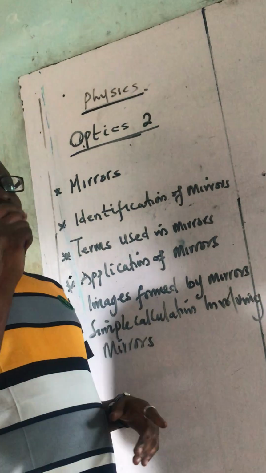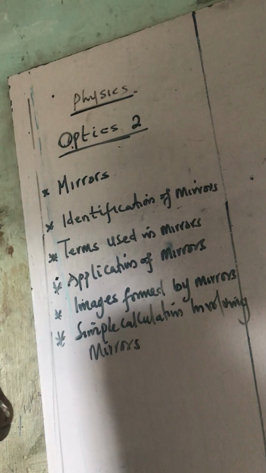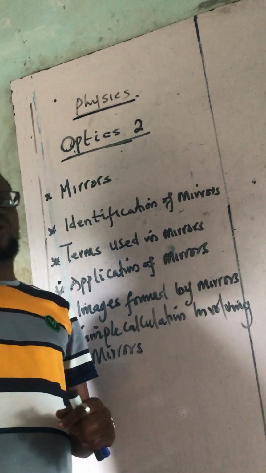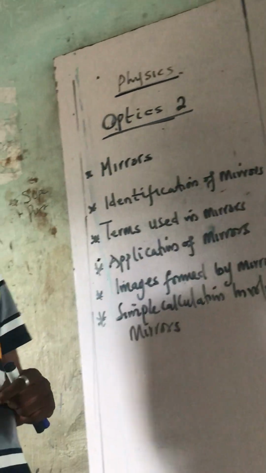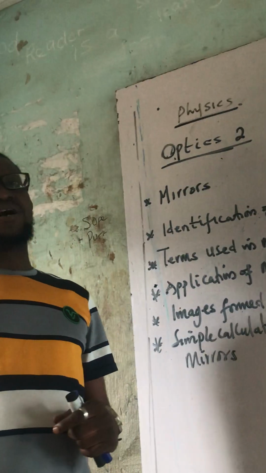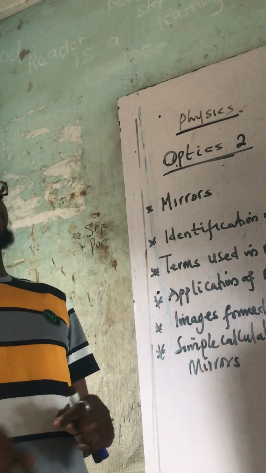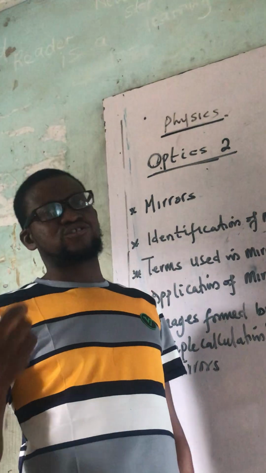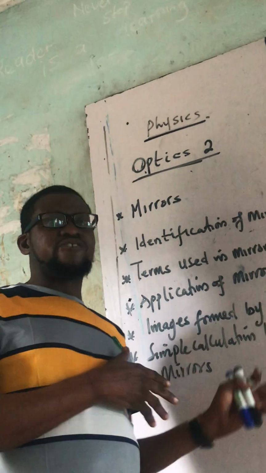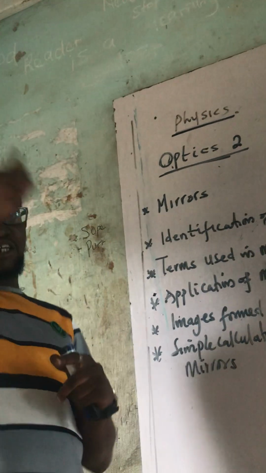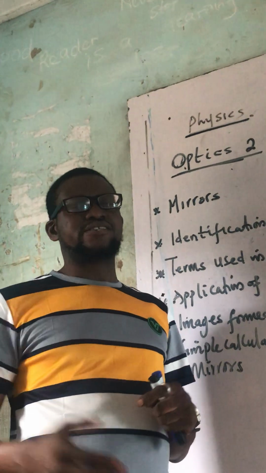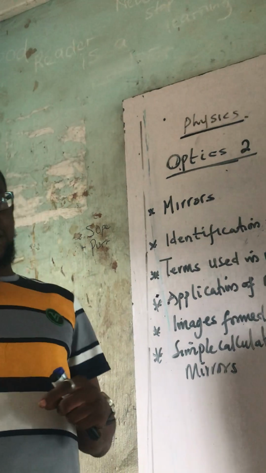And when light is given the meaning of rays, there are two major properties that we must always remember for light. One of them is called reflection, and the other one is called what? Refraction. It was that refraction we tried to explain in the last meeting, because I explained lens, and lens refracts light.